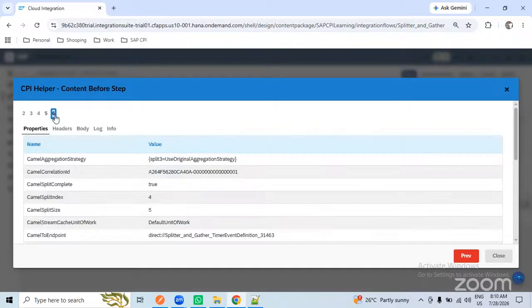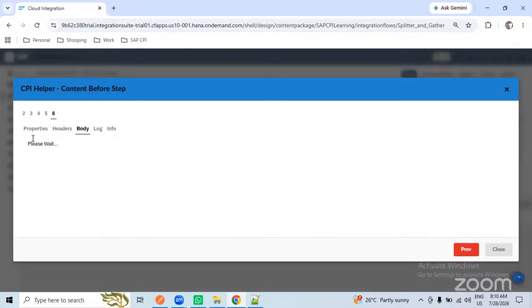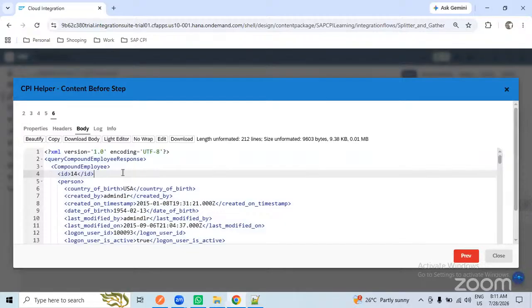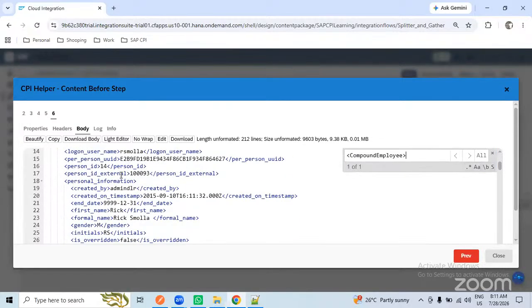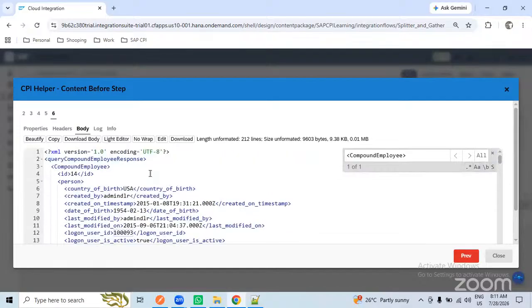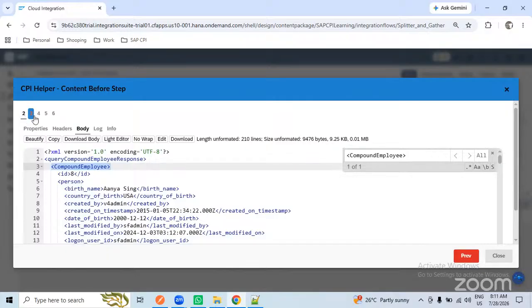We go to line number 6, beautify this one, Control F and Control V, and check the employee number. So 10093. So whatever employees we have updated in the content modifier, they have been split, and the record should be like this. So under each step, we have a single employee.